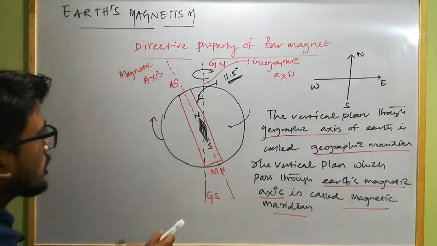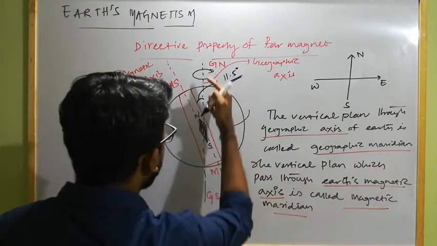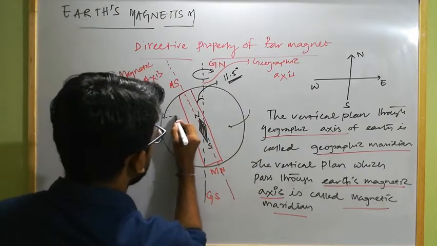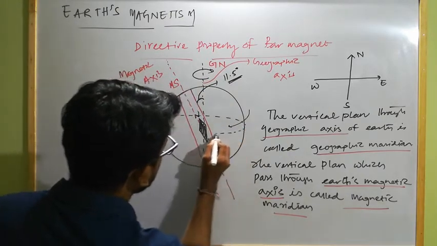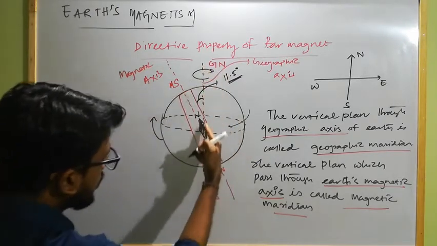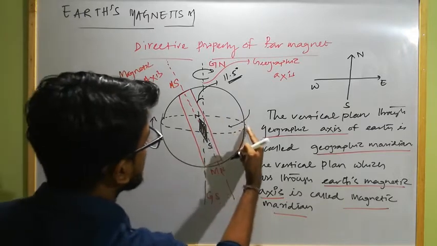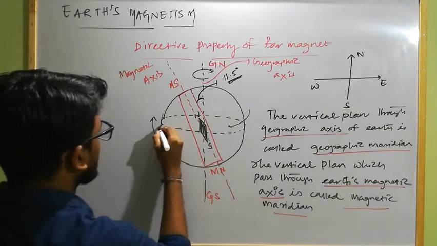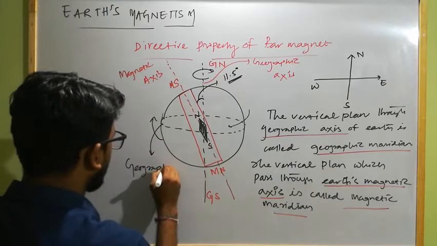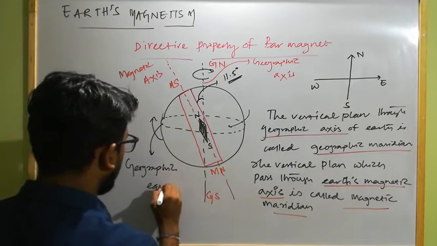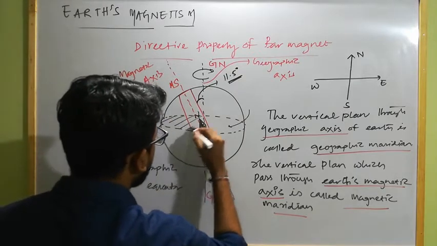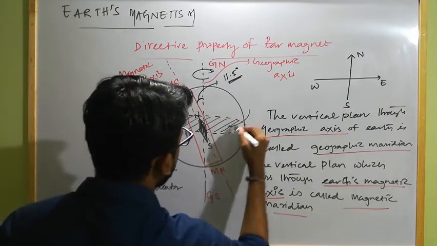And also the circular line which is perpendicular to the geographic axis, like this, is known as geographic equator. And if this is considered as a plane, it will be the geographic equatorial plane.